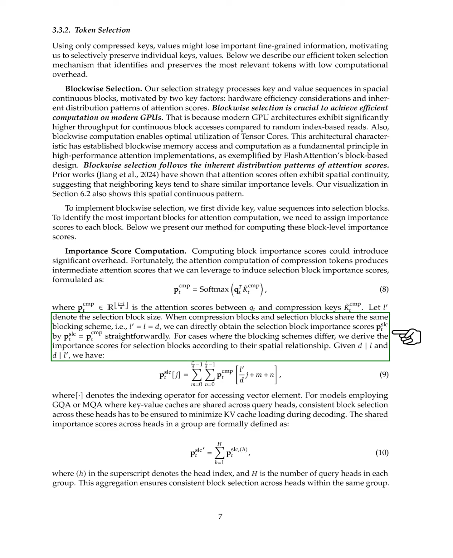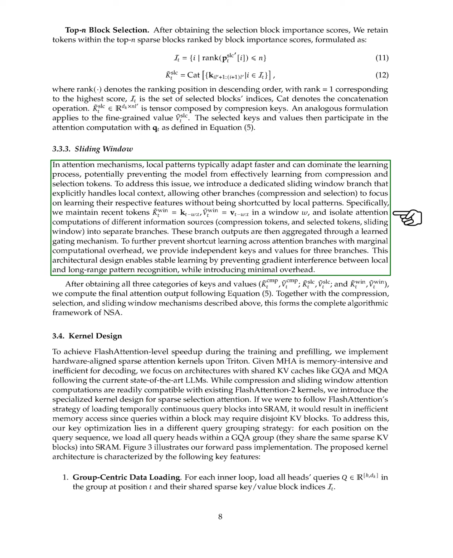For the sliding window approach, we address the challenge that local patterns can dominate the learning process. We introduce a separate sliding window branch that focuses on recent tokens, allowing the other branches to concentrate on their specific features. We maintain recent tokens in a defined window and isolate the attention computations of different information sources into distinct branches.